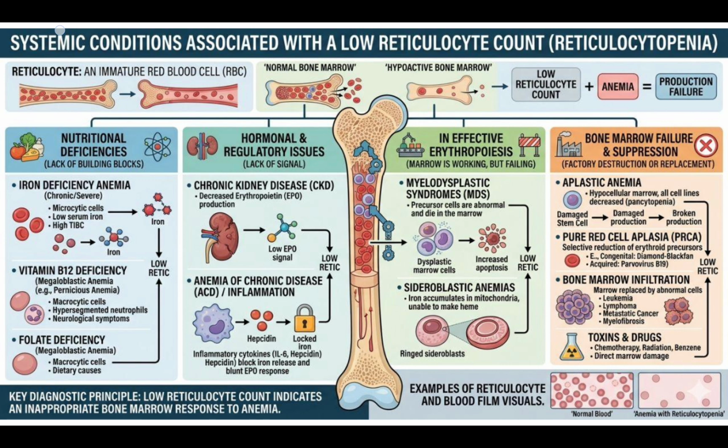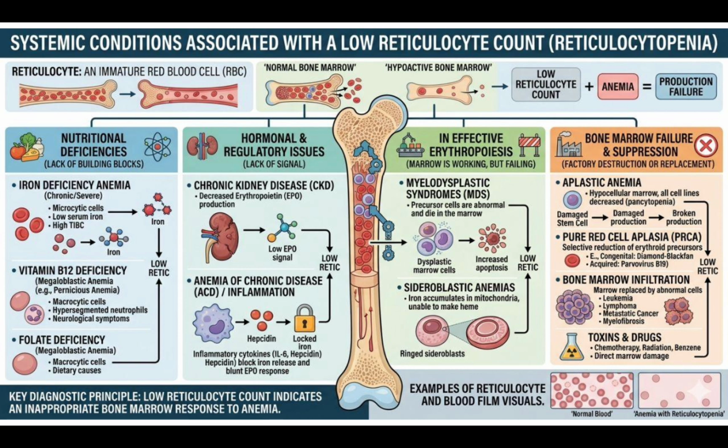And when we see ineffective erythropoiesis, the bone marrow is working, but it's not working properly. In that case, there are conditions like myelodysplastic syndrome and sideroblastic anemia. In myelodysplastic syndrome, the precursor cells are abnormal and they die in the marrow only, they don't come into the blood. And in sideroblastic anemia, the iron gets accumulated in the mitochondria. Since the iron accumulates in the mitochondria, the heme will not be produced. Since the heme is not produced, the proper RBC is not formed.